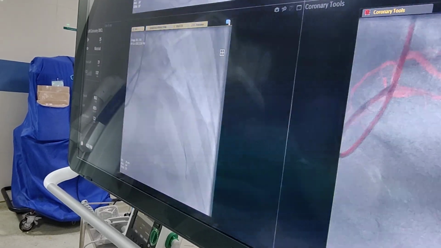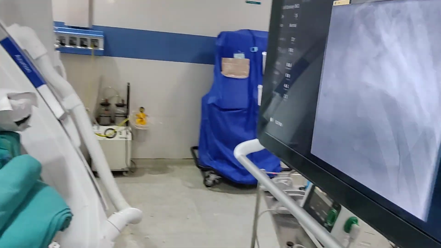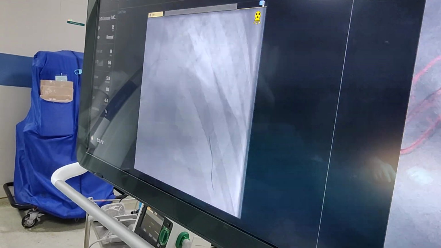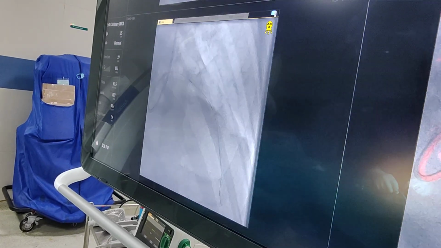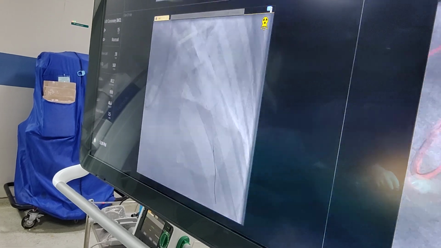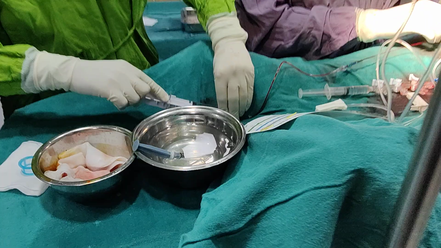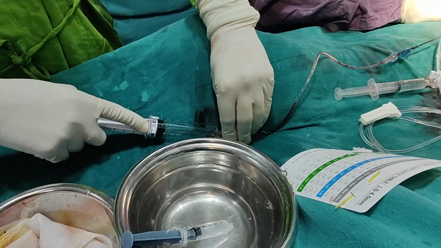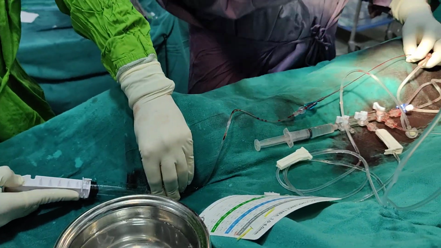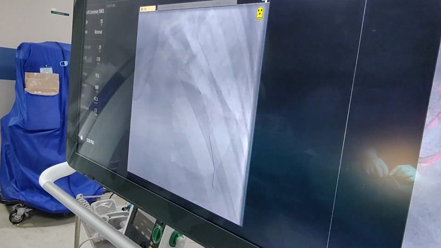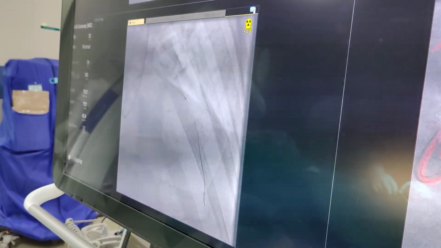Negative लगाओ. Now I'm pushing the catheter, and the catheter will reach. This is the point. You can see a black point, which is reaching inside the artery. And then we will make a pull. Now I am pulling out. I am slowly pulling out the catheter, which will help in removing the clot.